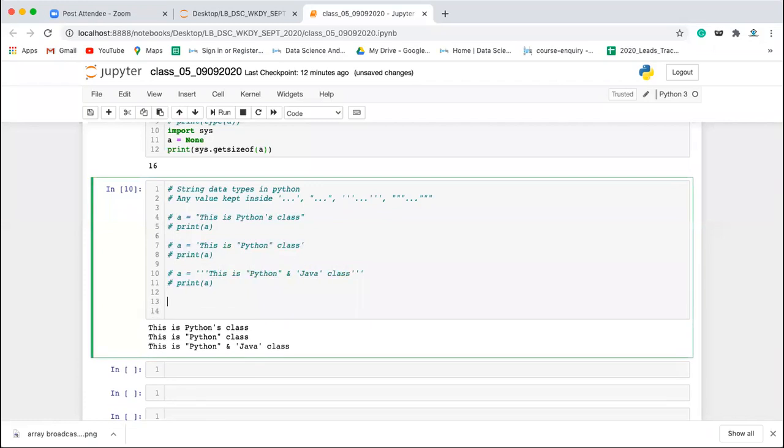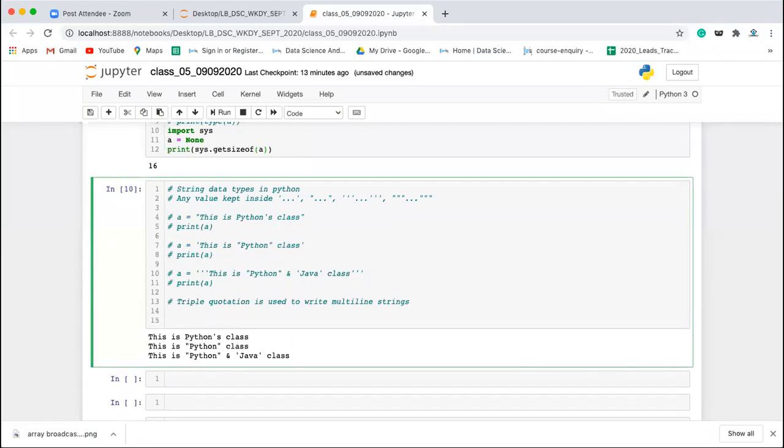Now the second use of triple quotation is to write a multi-line string. When you say triple quotation is used to write a multi-line string, is it that we cannot write multi-line strings using single quotation? No. For example, let's say you have a is equal to a multi-line string.